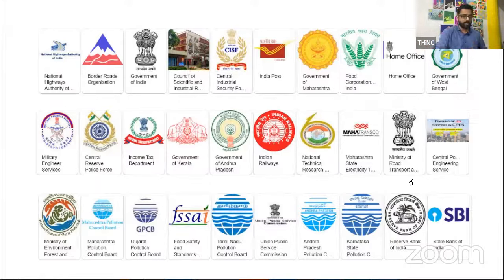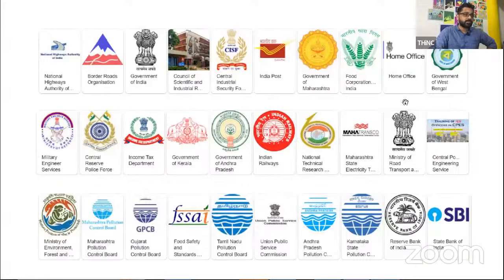Now, when we're talking about the full forms, you also need two important acts that you might want to note: Air Act and Water Act. Please note in which year all those acts had come into place, and also the plastic waste management rules. Some additional points: it is under the Plastic Waste Management Rules 2016 that they have decided to bring in the single-use plastic ban. So please note that.